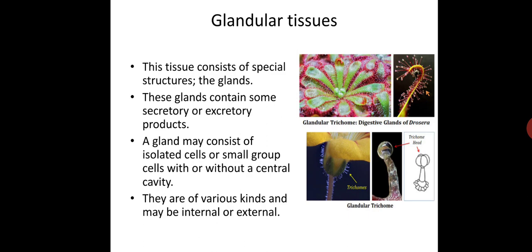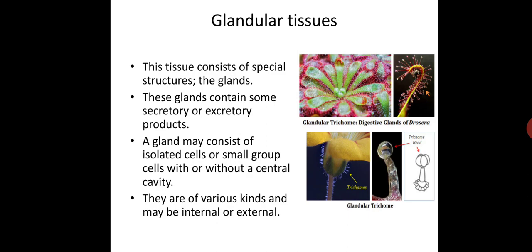The glands may be external or superficial, naturally formed on the epidermis, or they may be internal, where the cavities correspond to intercellular spaces formed either schizogenously or lysigenously. The glandular hairs and trichomes are common in many plants and superficial in origin.